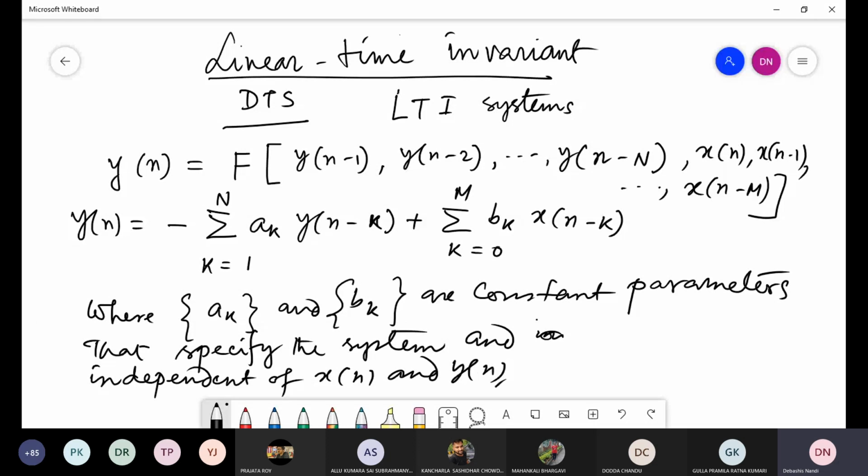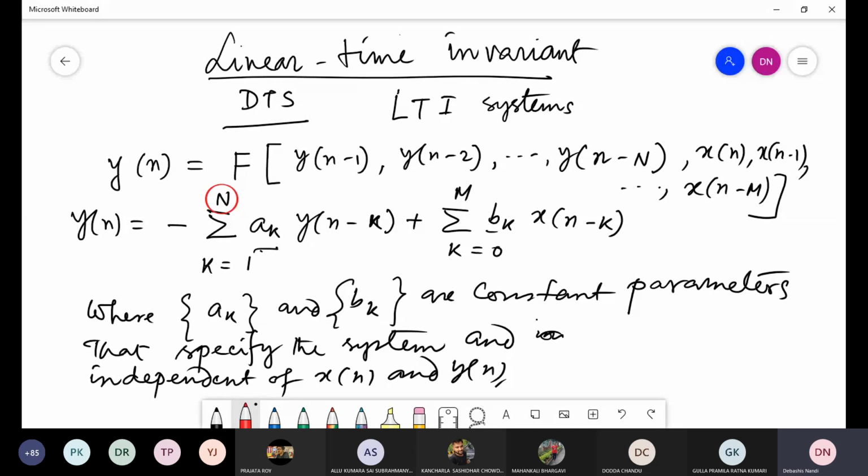So a_k and b_k are constant terms. These constant terms specify the type of the system, and they are independent of the input and output x[n] and y[n]. Now you see this particular term capital N is called the order of the system.